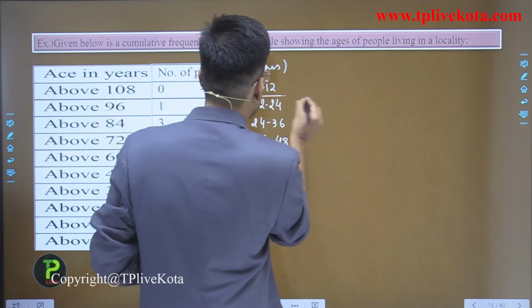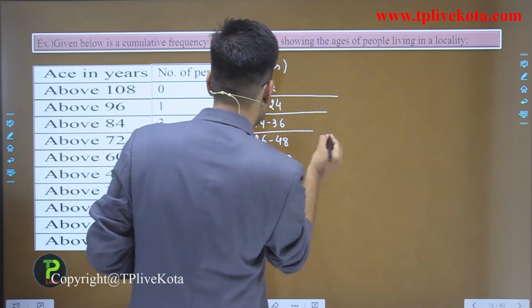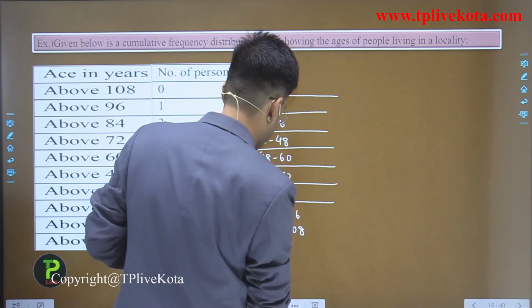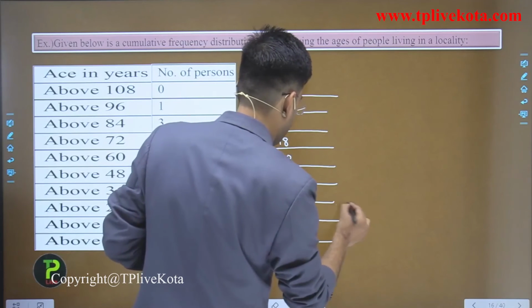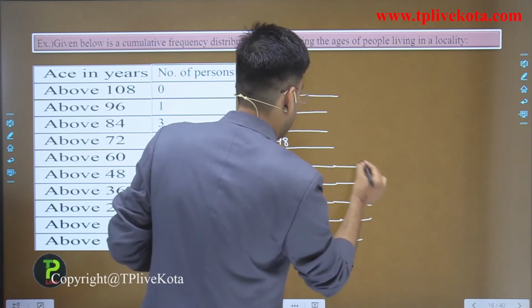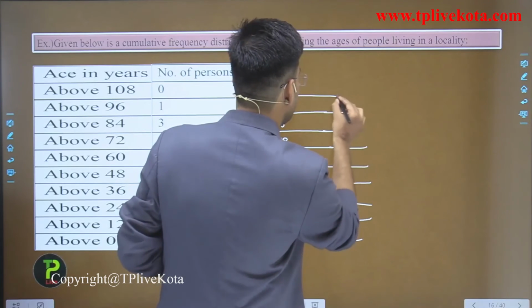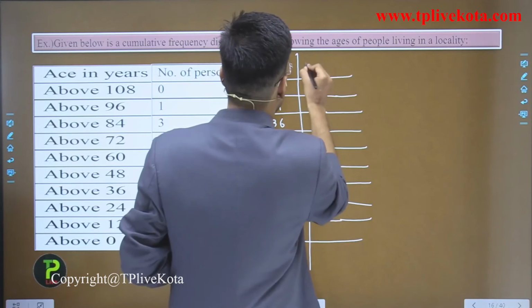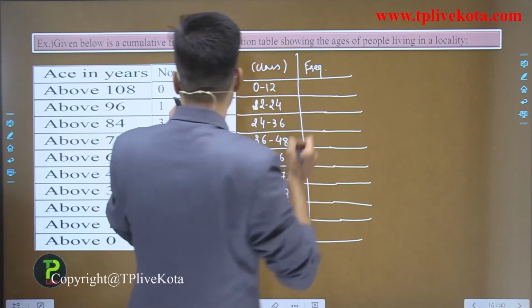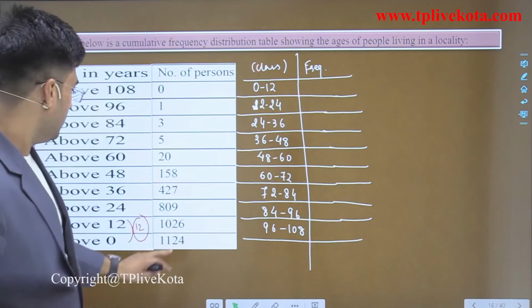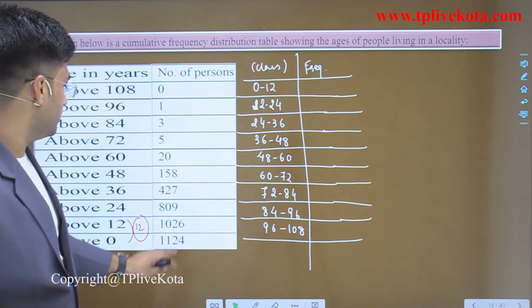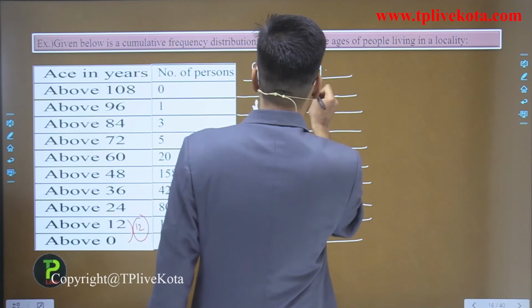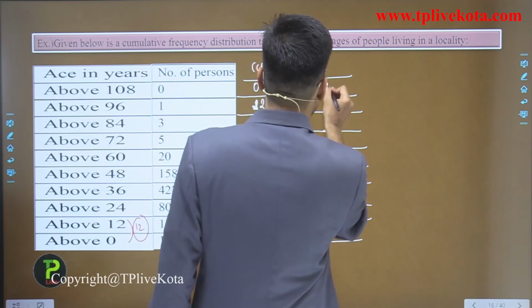Now let's write the frequencies for individual classes. And frequency is what? Here number of persons. Start from the bottom. 1124 minus 1026.